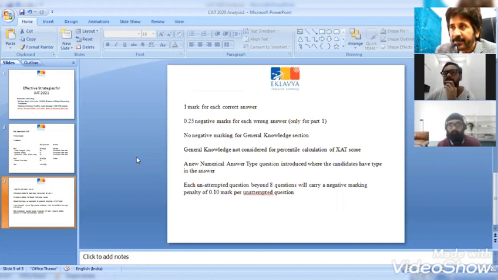Yeah. So thank you for the question. I think the first 2 things that are a differentiating factor that set the ZAT apart from the CAT are firstly the general knowledge section. As everyone knows, the general knowledge section neither has negative marking nor is it considered for the ZAT score. It's something that comes into play once you're working towards your admission process. But that being said, it's still just as important.